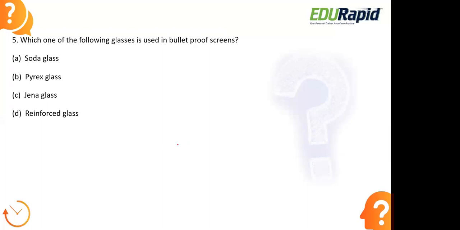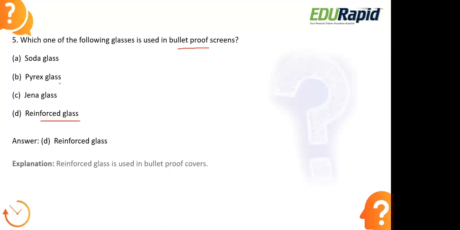Okay, let us look at the right answer here. The right answer is option D. Yes, very good. The right option here is reinforced glass. This is the one used in making bulletproof screens. Soda glass is used in window panes; in the manufacturing of window panes, they use soda glass.